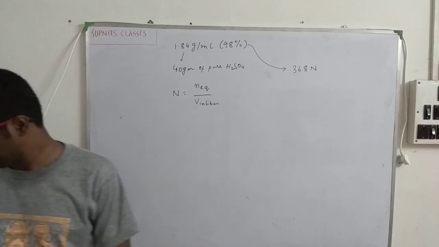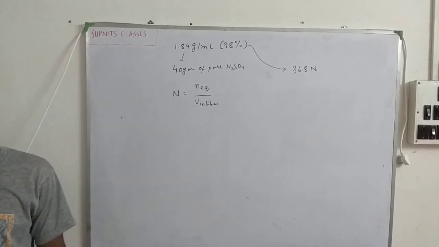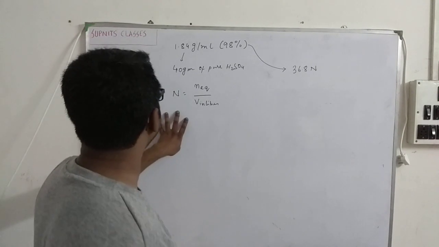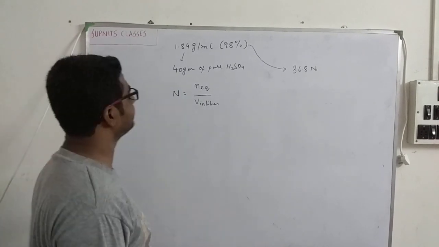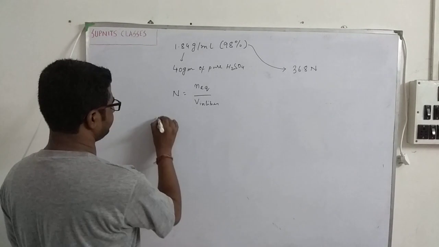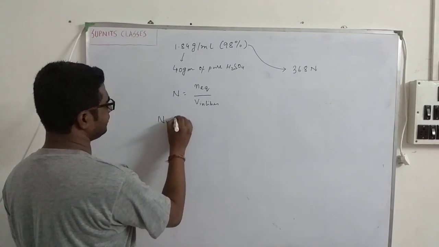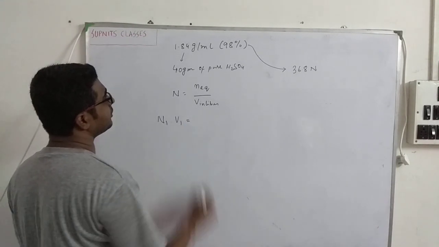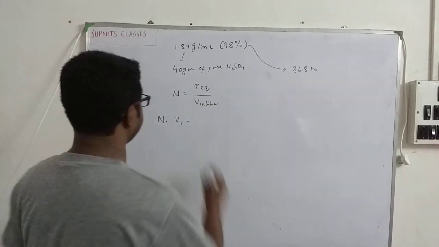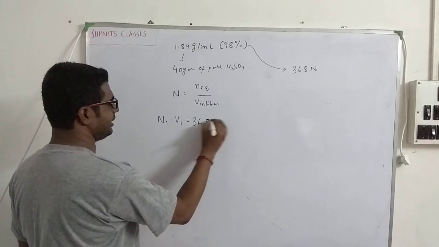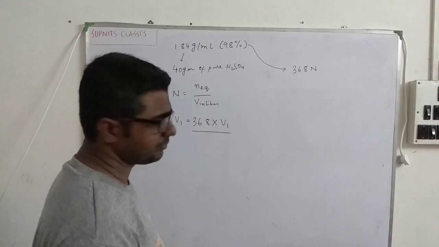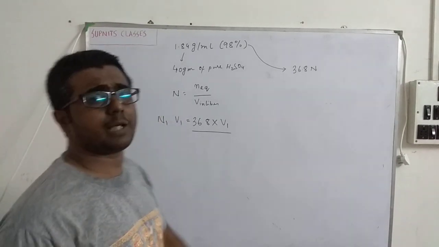First of all, by the same methodology, I will go N1 into V1 will be the number of equivalents. So here I know N1, that is 36.8 normal. V1 I don't know. This will be equal to the number of equivalents.